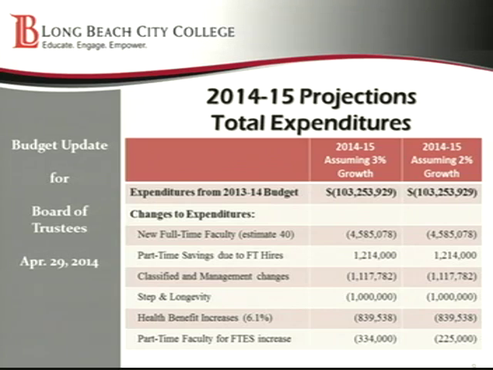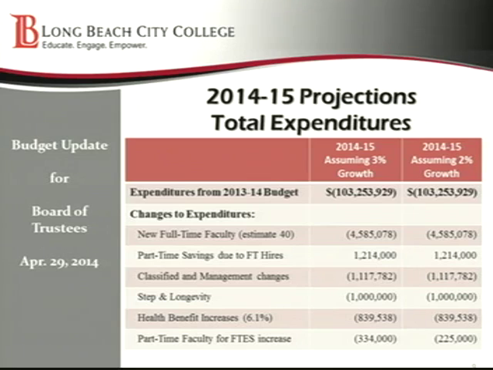Since we are hiring 40 full-time faculty, we will have some savings on our part-time budgets. So that savings is $1,214,000. We are planning on filling vacant positions on both the classified and management side, as well as creating some new administrative positions to help augment the department heads.